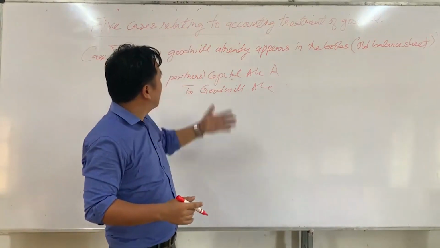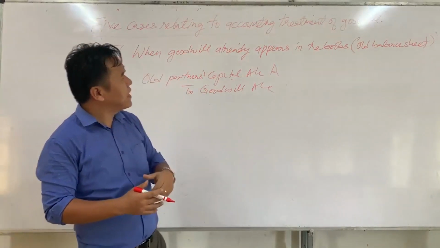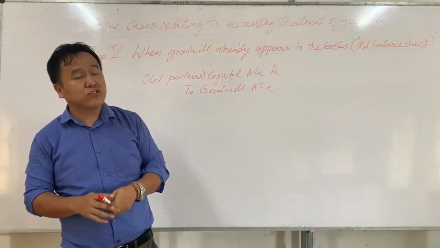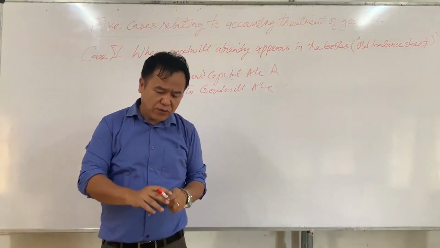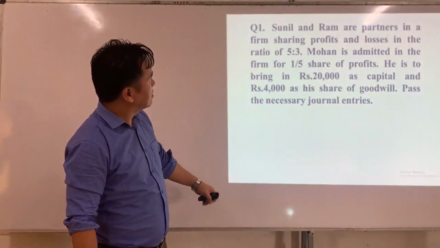With this, we are done with all the 5 cases related to accounting treatment of goodwill. Now we will solve some questions. First, I'll read the question.